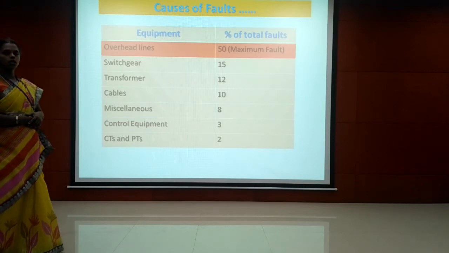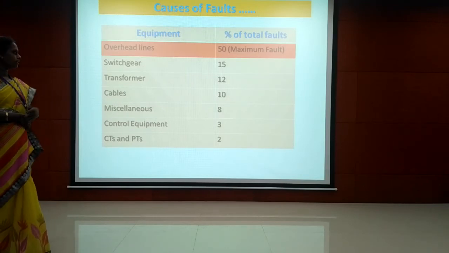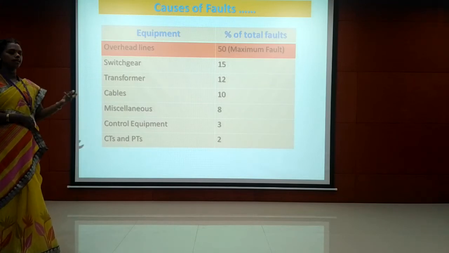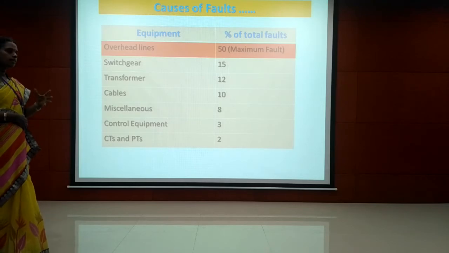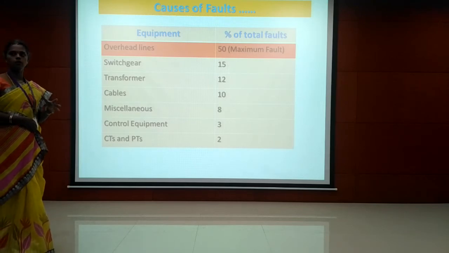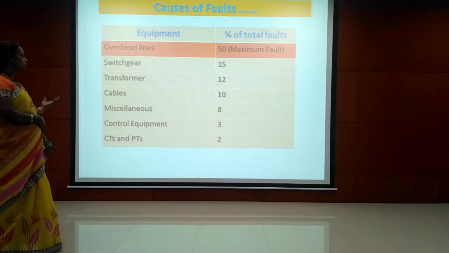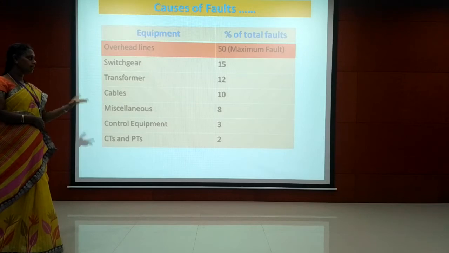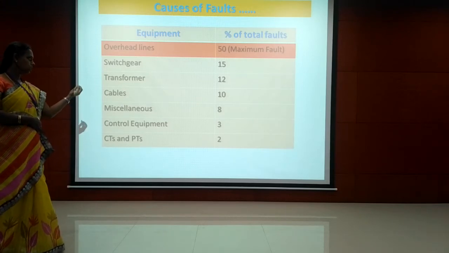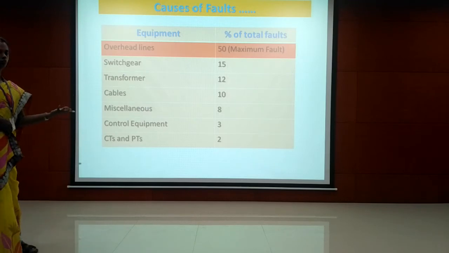Right? Miscellaneous: we are using various equipment other than switch gear, overhead transmission line, cables, transformer, and control equipment. For example, we can take the capacitor bank. The capacitor bank is used for improving the power factor. So in such auxiliary equipment we can expect a fault of 8%.